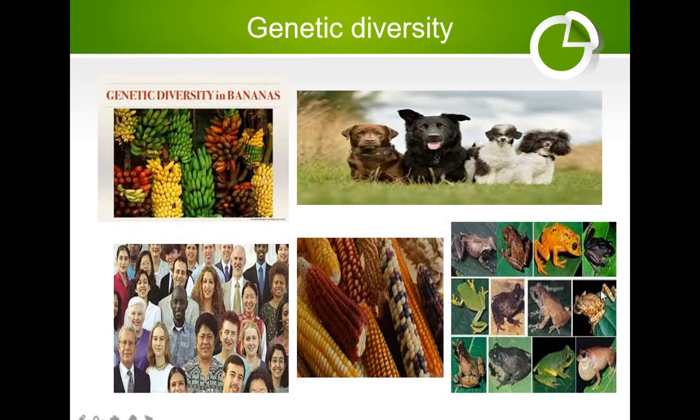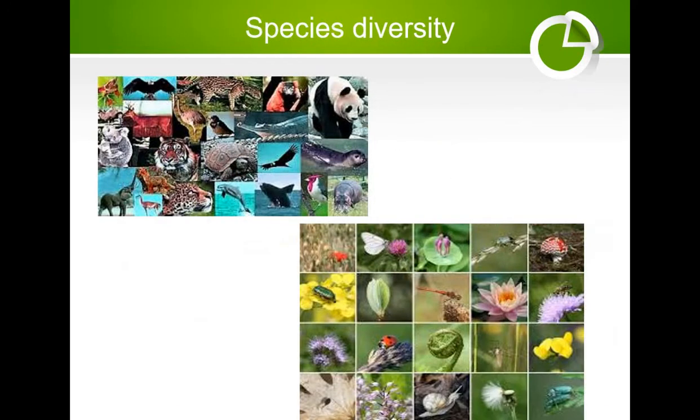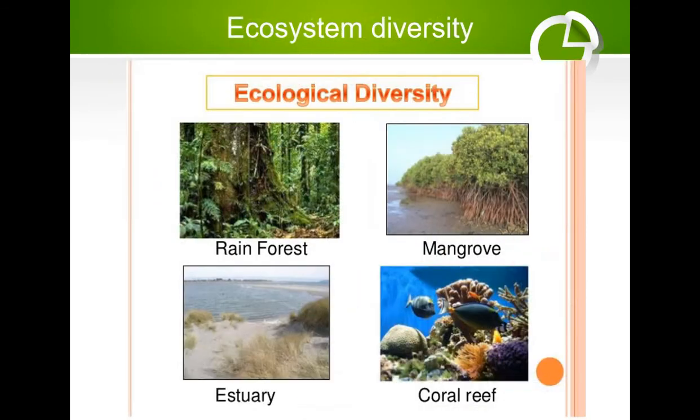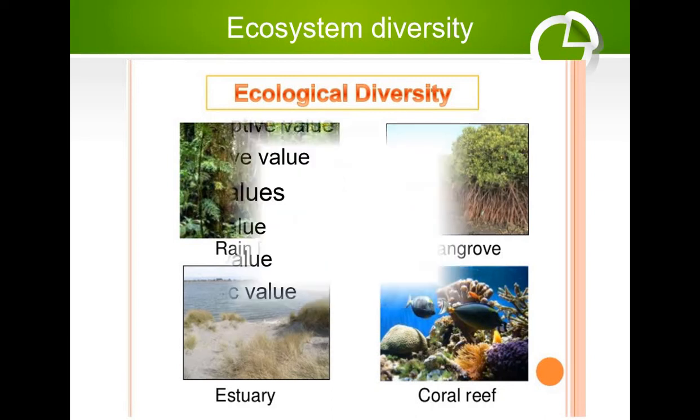Corn, and different types of frog. So this comes under genetic diversity. This is plant as well as animal species, so species diversity. These are all ecosystem diversity: rainforest, mangrove ecosystem, estuarine ecosystem. This is coral reef. So, diversity in the ecosystem.